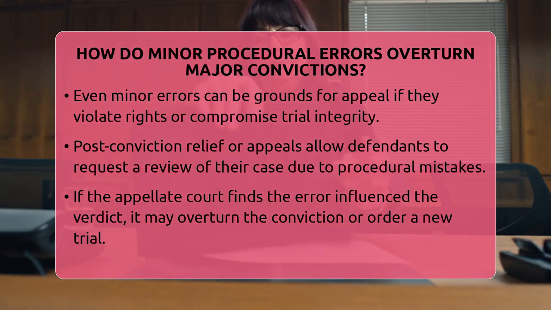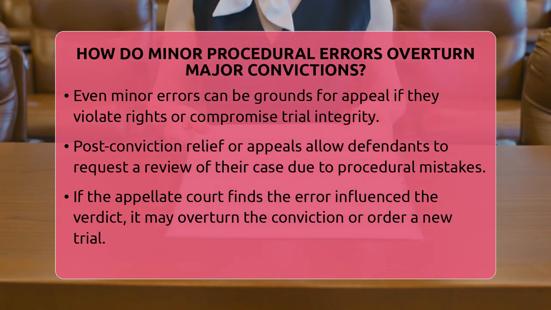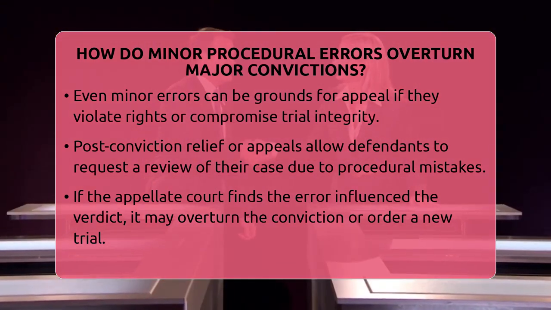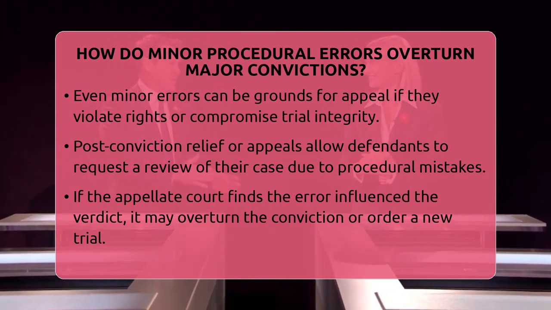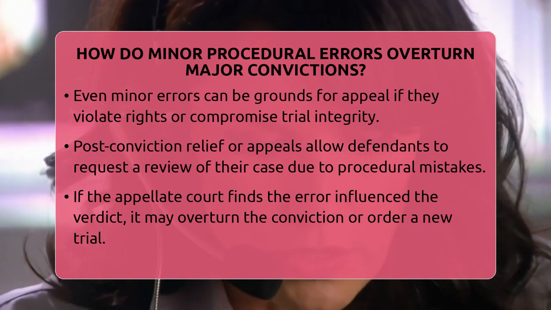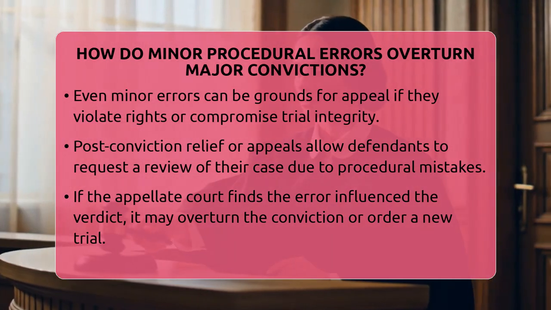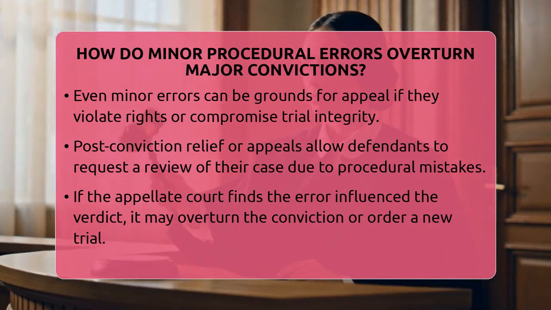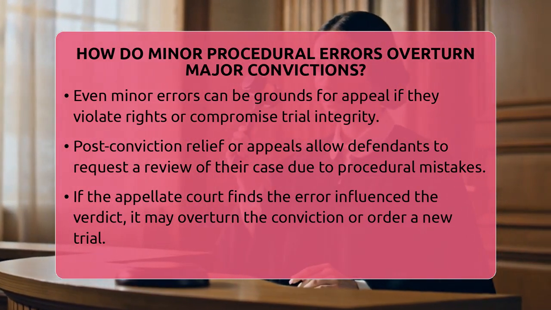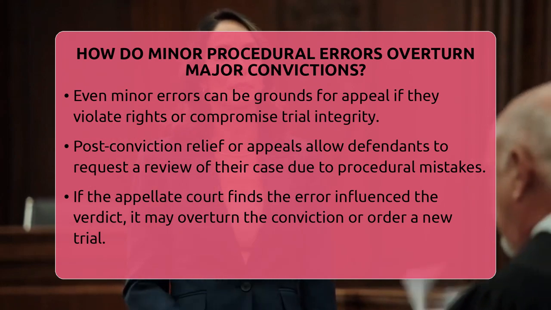appeal or post-conviction relief. One common way these errors overturn convictions is through a process called post-conviction relief or appeal. When a defendant believes that a procedural mistake affected the fairness of their trial, they can request a higher court to review the case. If the appellate court finds that the error was significant enough to have influenced the verdict, it may overturn the conviction or order a new trial.